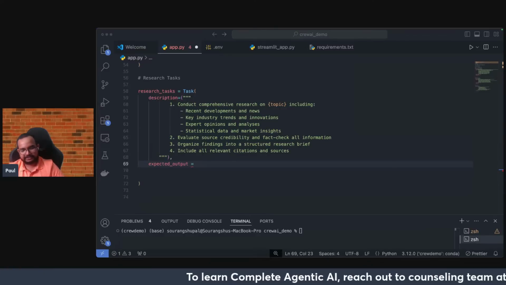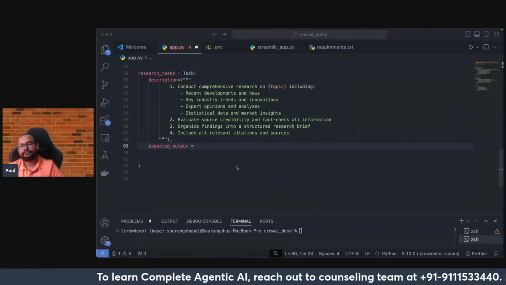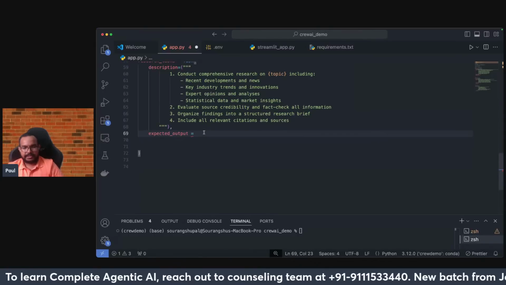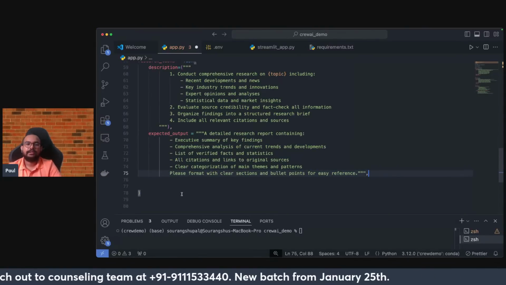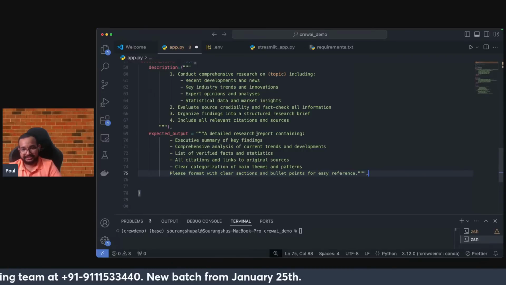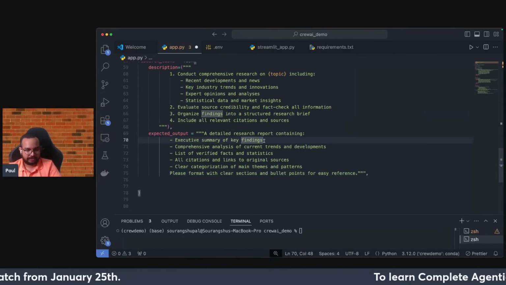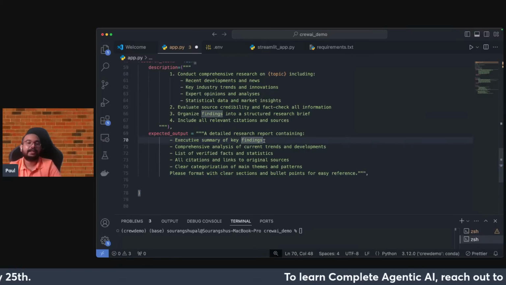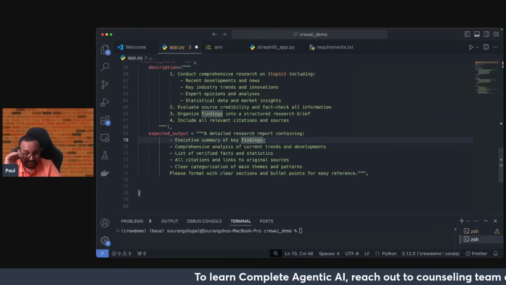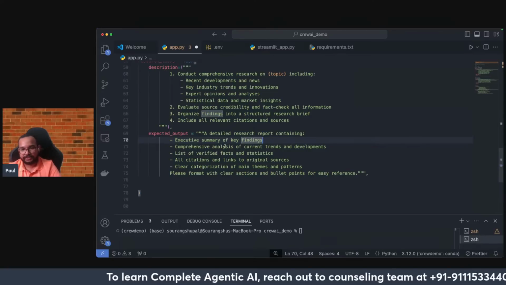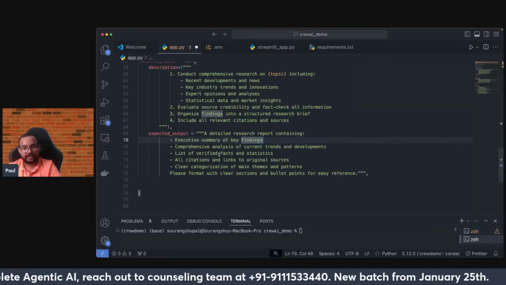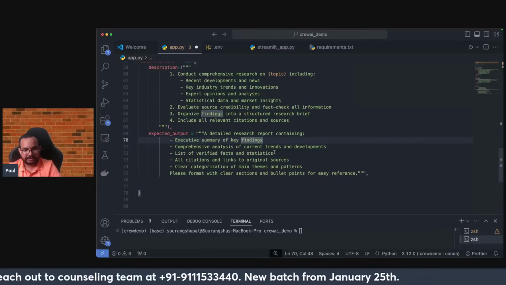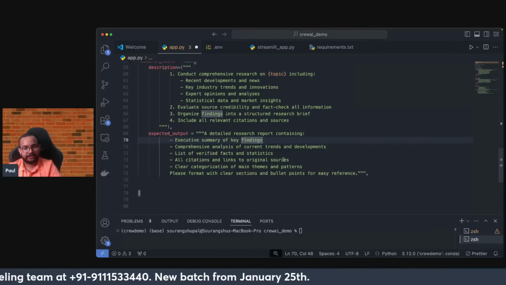Now let me get an expected output. Okay, so I will just add this particular output. Okay, so this is one of the expected ones. So as you can see here, a detailed research report containing an executive summary of key findings. Okay, so I'm just telling what I want in the output. Okay, so a detailed output. Then comes comprehensive analysis of current trends and developments. Then comes list of verified facts and statistics. Okay, all citations and links to original sources.